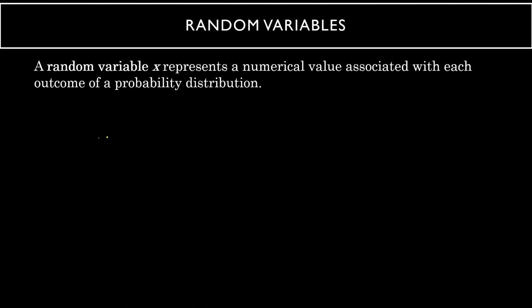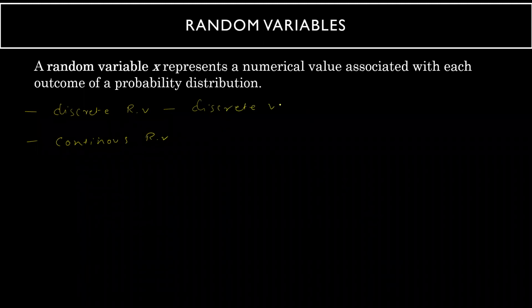So let us go for the next part. When you talk about the random variable, there are two types: one is discrete random variable, and one is continuous random variable. So what do you mean by discrete random variable? It will take discrete values, concrete values.